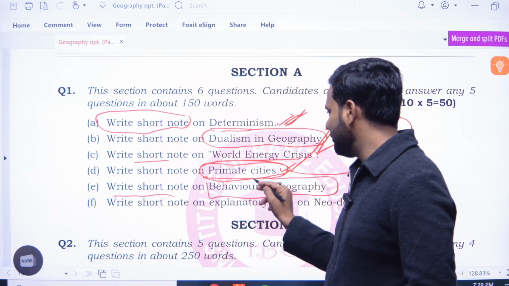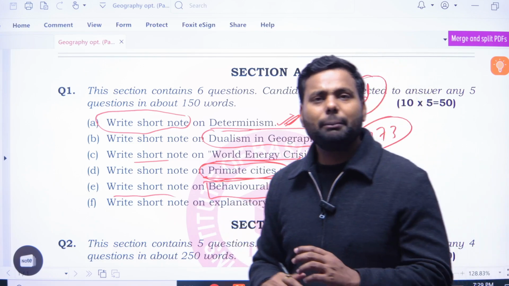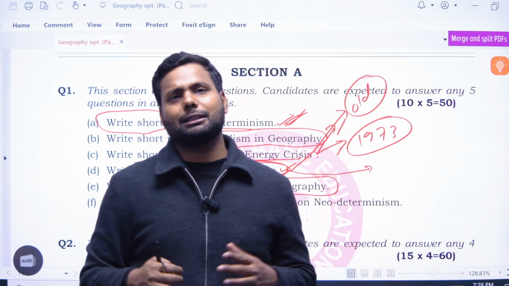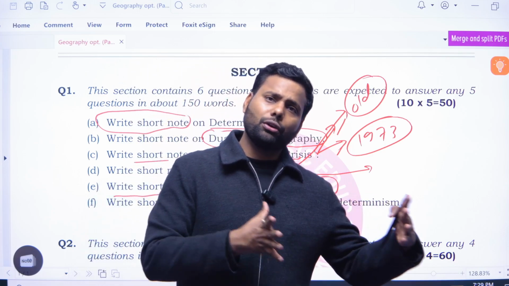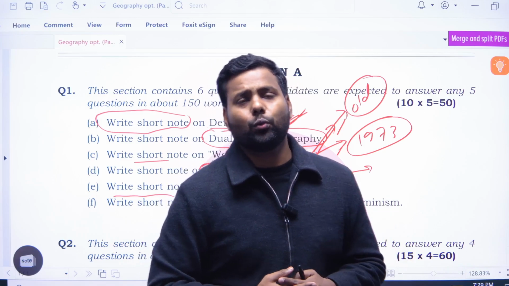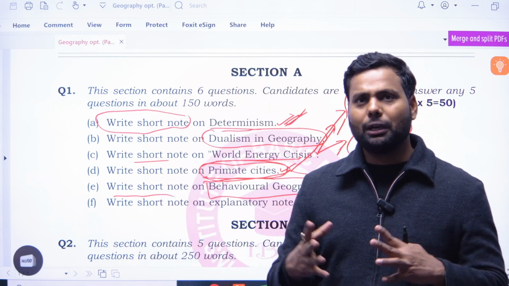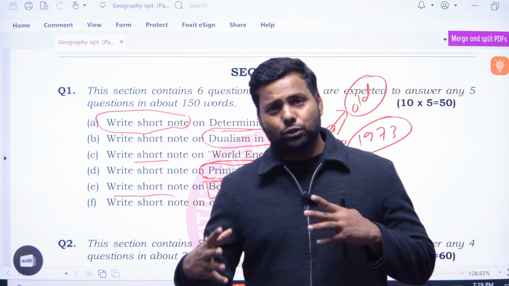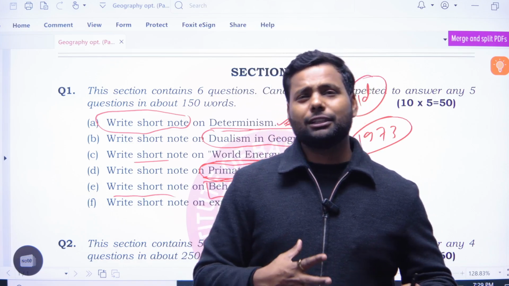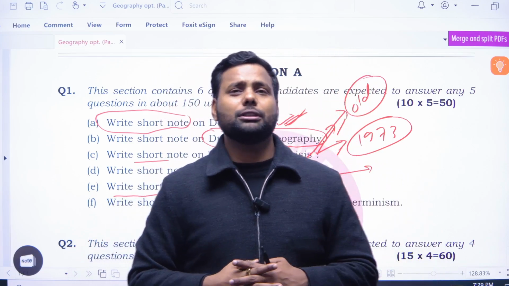Okay, next question: write a short note on behavioral geography. What is the meaning of behavioral geography? Behavioral geography is the outcome and the contradiction of the quantitative revolution. During the quantitative revolution, there was so much quantification in geography, so much calculation, so many thoughts.